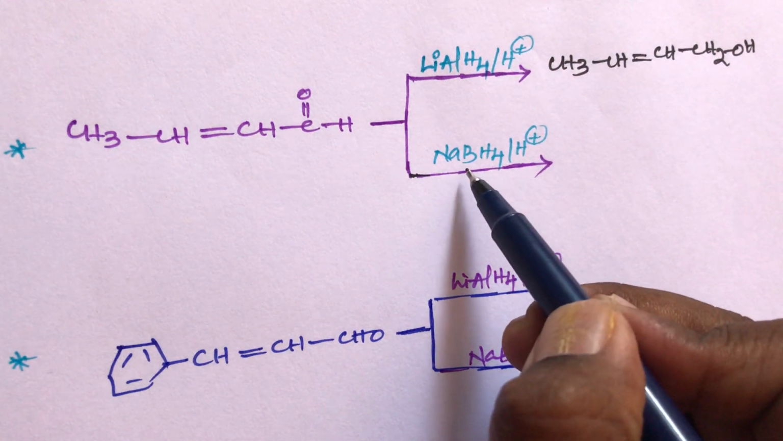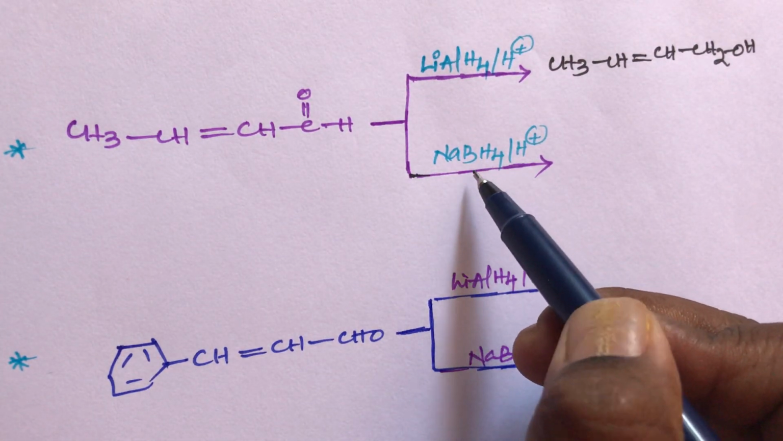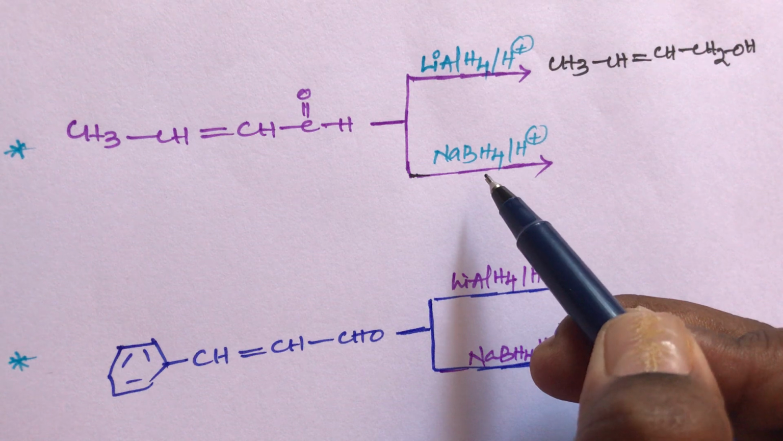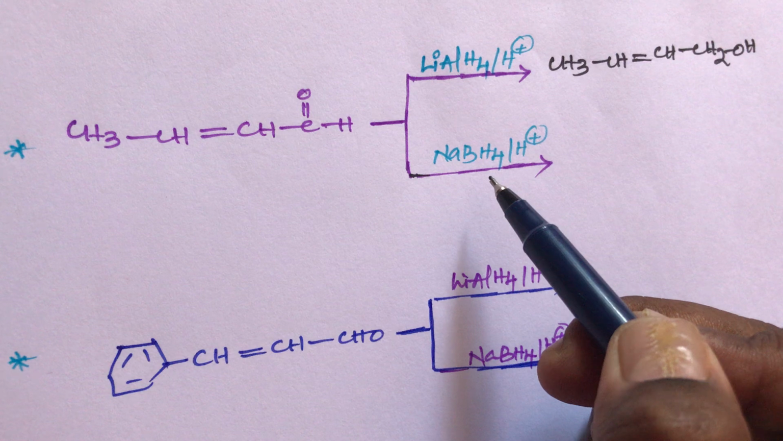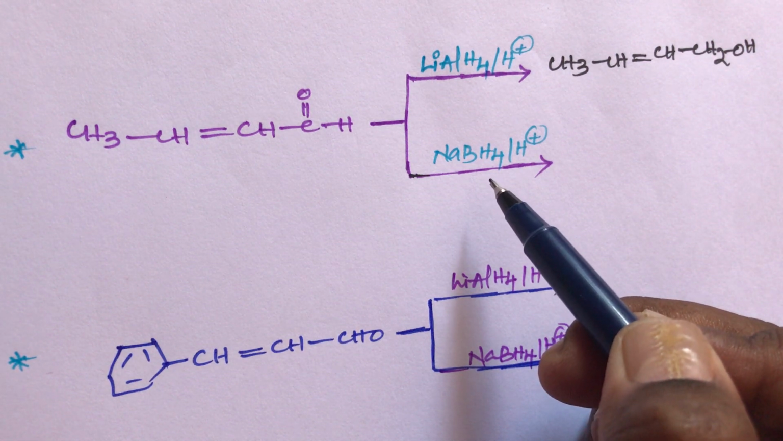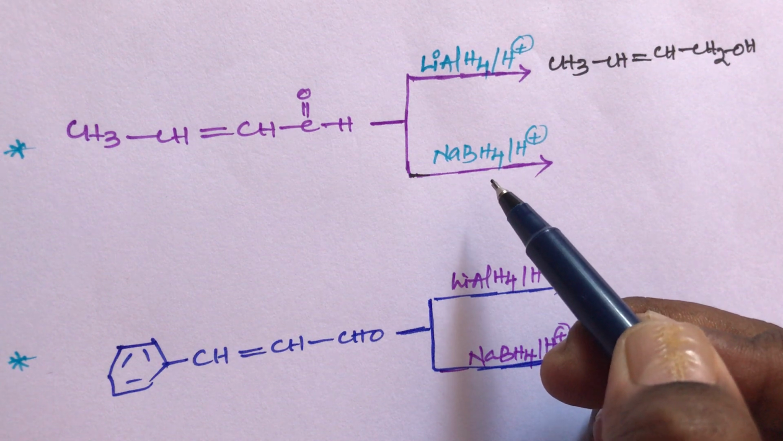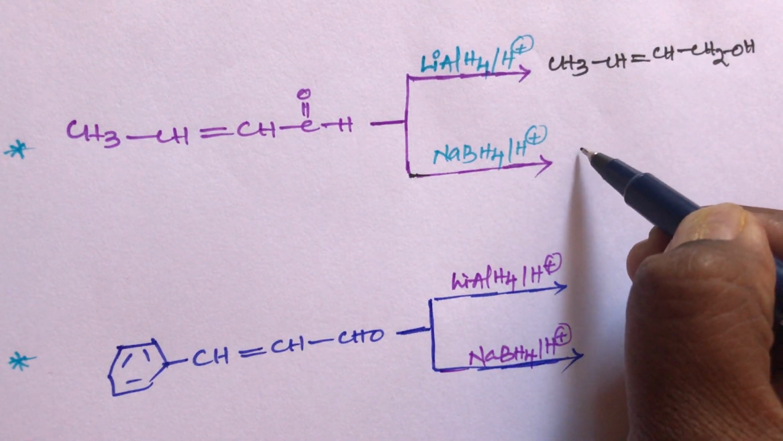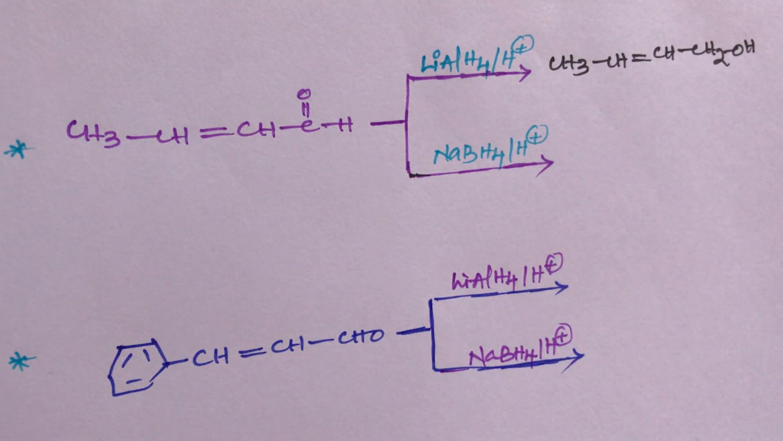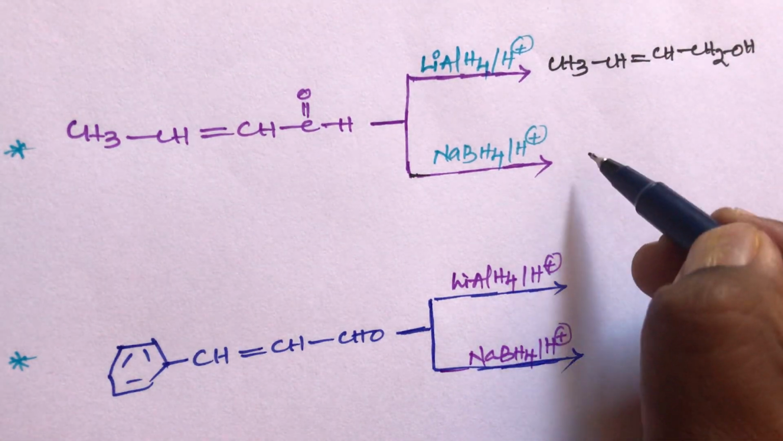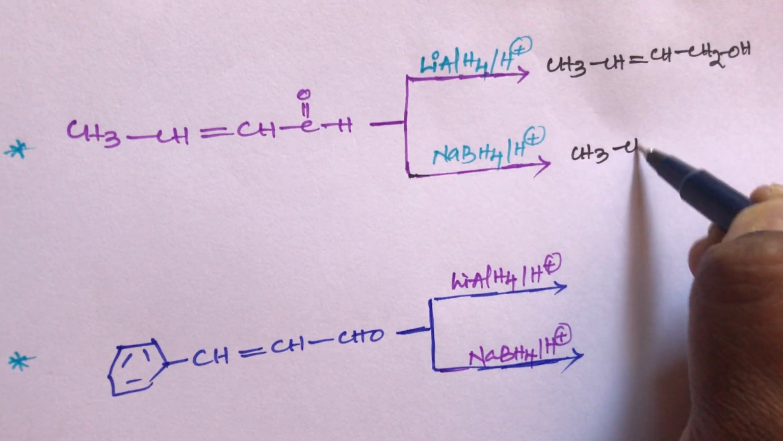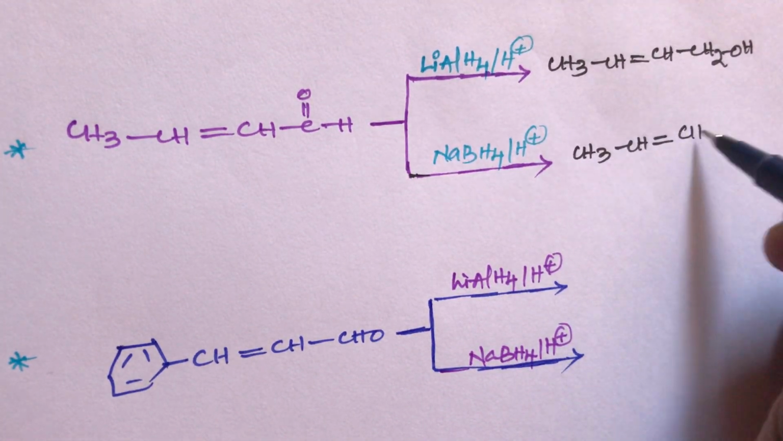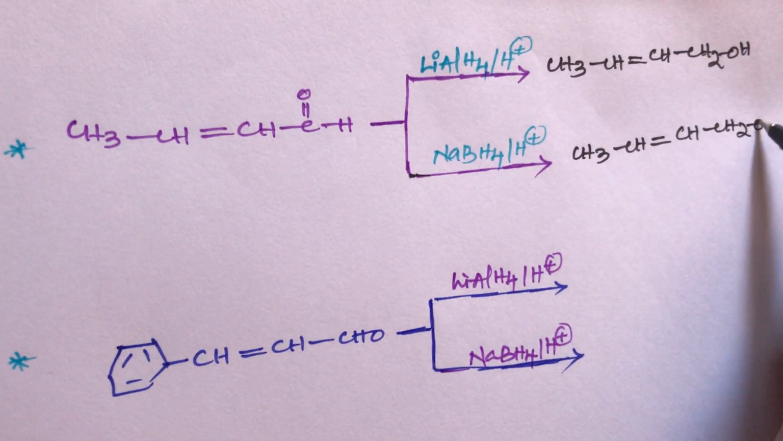And the same thing with sodium borohydride in the presence of acidic hydrogen. Sodium borohydride can also reduce only the aldehyde group, and cannot reduce double bonds. Once again, students, sodium borohydride can reduce only aldehydes, and cannot reduce double bonds and triple bonds. So here also the same product will be formed, a primary alcohol.